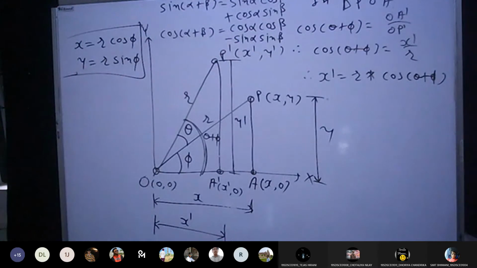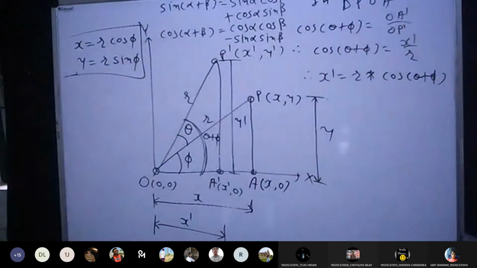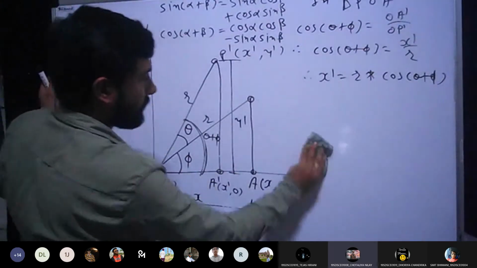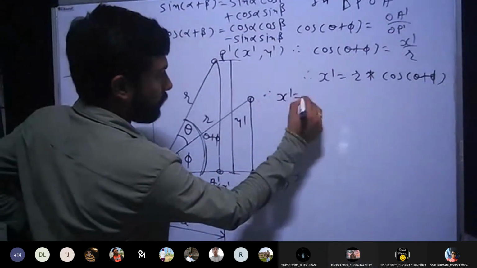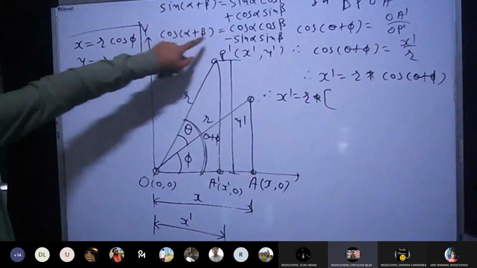Fine. Now based on these equations, can you apply the equation for this case, cos theta plus phi? Can anyone help me? Cos theta cos phi, correct, minus... So now if I write, x dash is equal to r into cos theta plus phi.